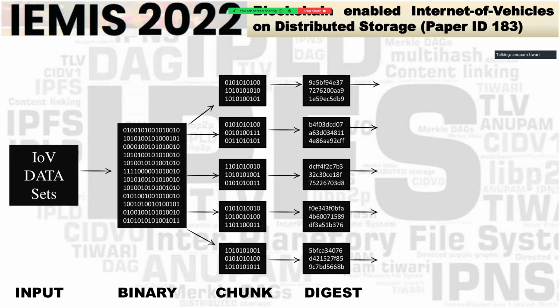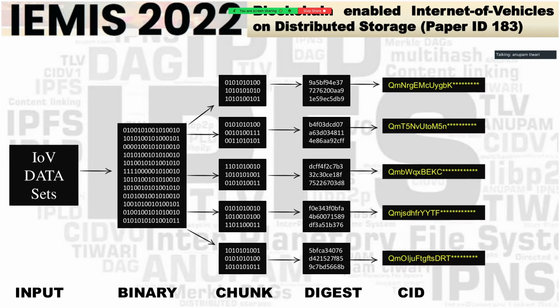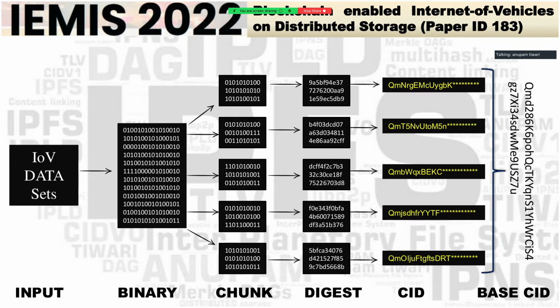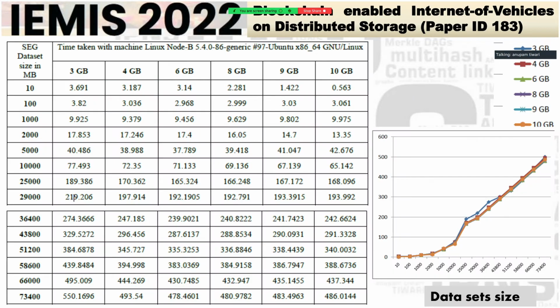These are then converted into respective digests, that is the SHA-256 currently in use in IPFS, and then their respective CIDs are generated. CID is the content identifier. Once the content identifier is generated, then at the final instance we get the base CID. So of all the chunks, of all the digests, of all the CIDs, we get one final figure, that is the base CID, the base content identifier. And this is how a distributed storage works.